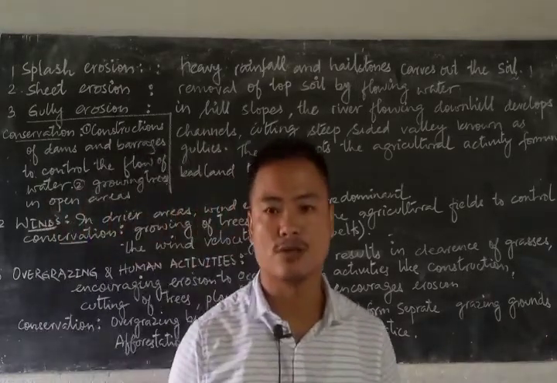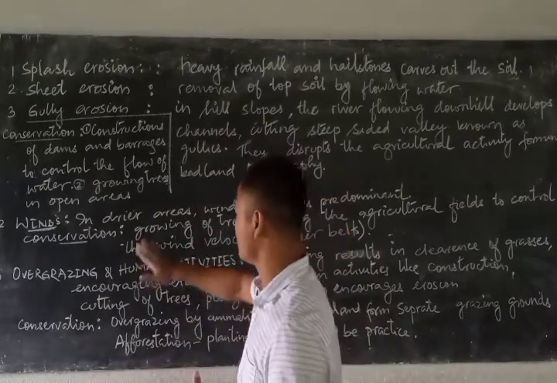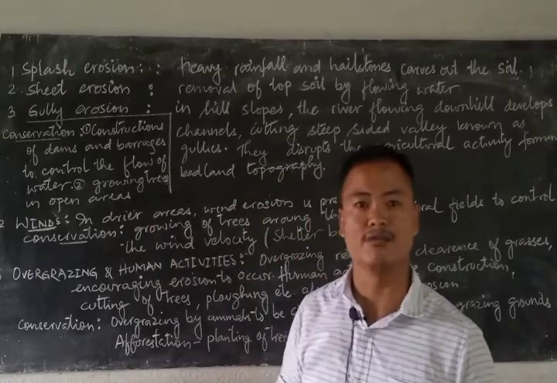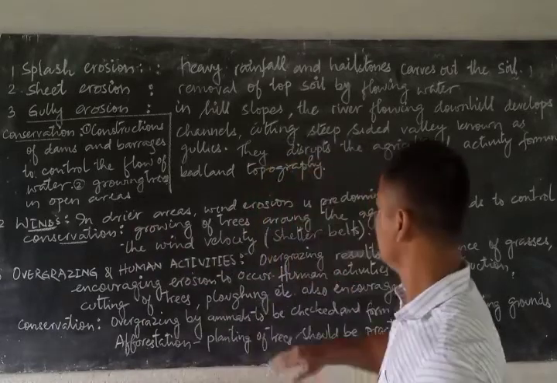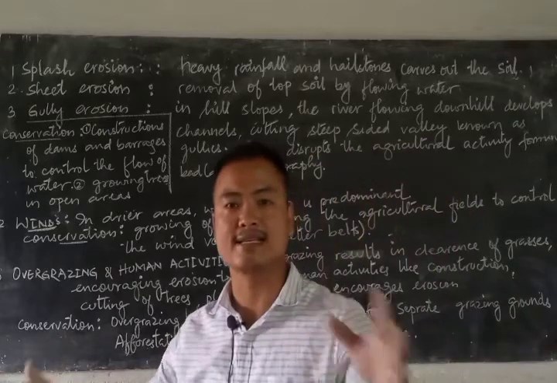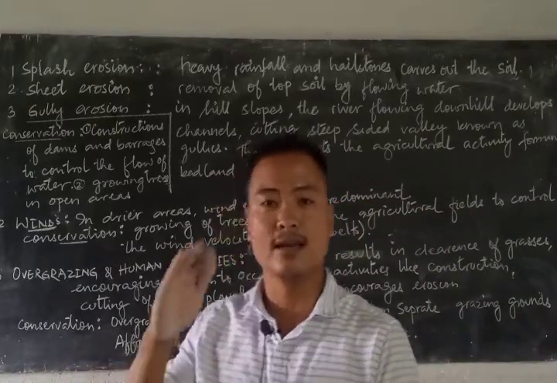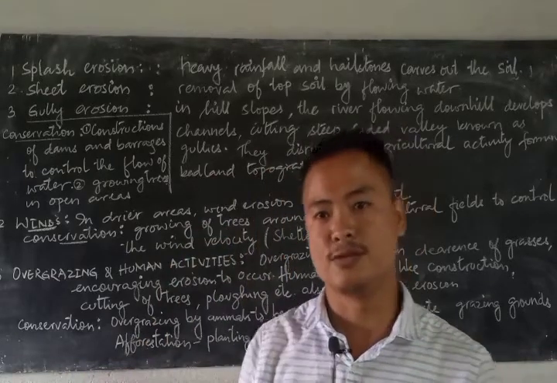The second agent that causes massive erosion is winds, and winds mostly cause erosion in drier areas where rainfall is less. Whenever these winds blow over extensive areas, they carry away the finer loose material that makes up the top layer of the soil.